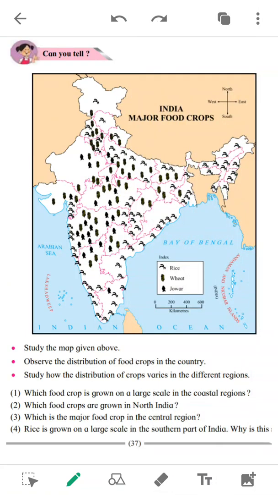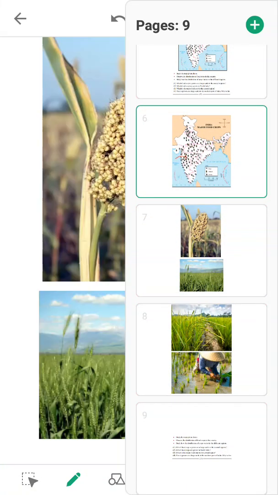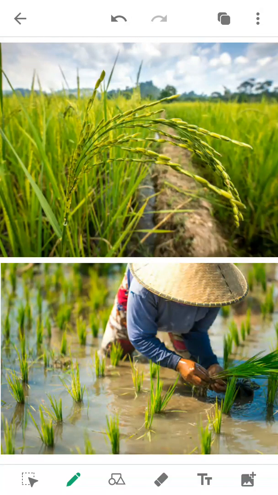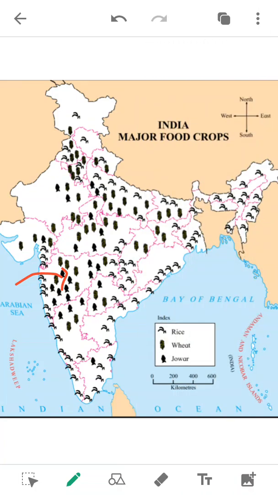Now look at the map of India. Look here. So you will find this is Maharashtra. This is our Maharashtra. This is jawar plant or jawar maize, and this is wheat, and this is rice. See, paddy areas are required to grow rice. It requires areas in which rainfall is more. So we have to observe the map and we have to answer the questions given below.